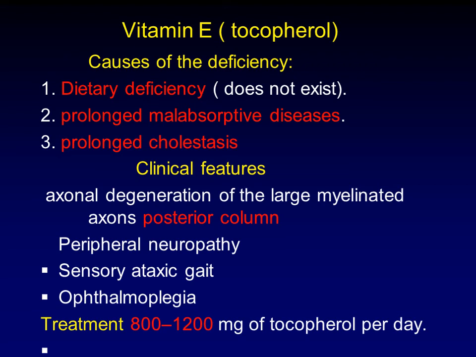So the patient develops peripheral neuropathy and sensory ataxia due to involvement of the posterior column of the spinal cord, in addition to ophthalmoplegia. The main mode of treatment is replacement at a dose of 800 to 1,200 milligrams of tocopherol per day until the patient's condition improves.